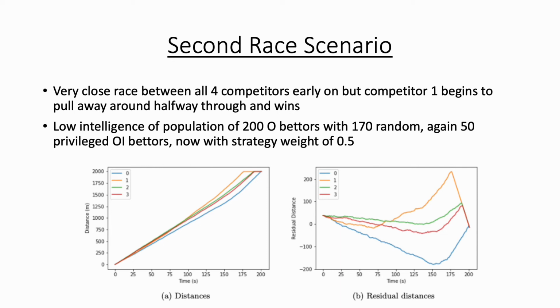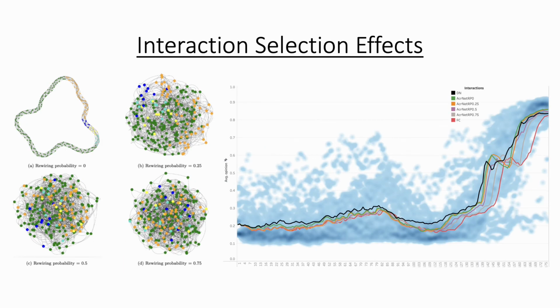The strategy weight here is set to 0.5, meaning the privileged bettors can utilise their internal simulations, and the population was of lower intelligence, meaning that an easier comparison of network structure where the high intelligence privileged bettors are clustered together can be explored. Here, the effect of the interaction selection method is explored in combination with the selection of only direct neighbours or any random bettor across the whole network. This is a combination of objectives 4 and 5.